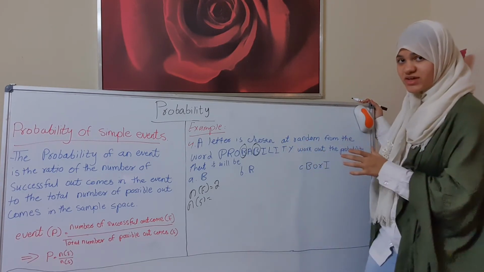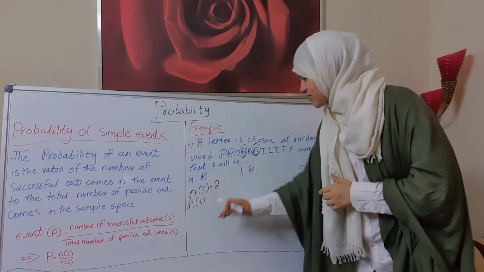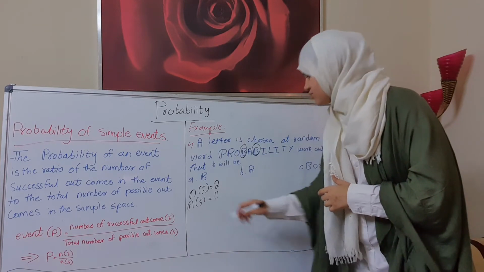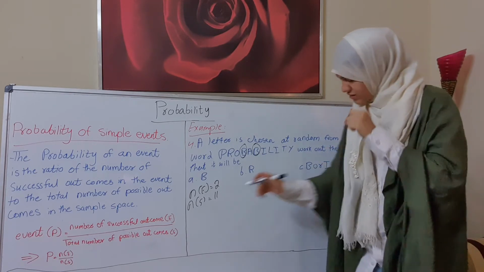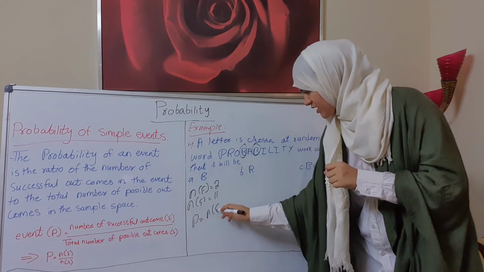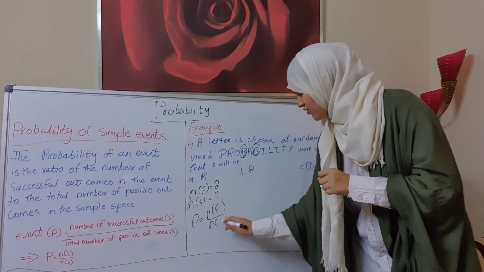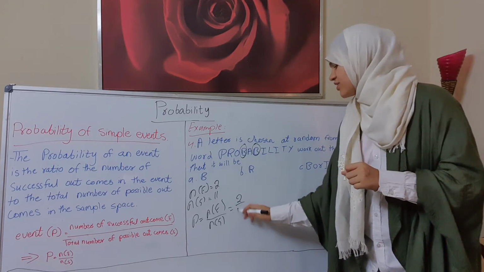We have 11 letters. So it will be 11. Now the probability of the event is equal to the number of E over the number of S, which is equal to 2 over 11.